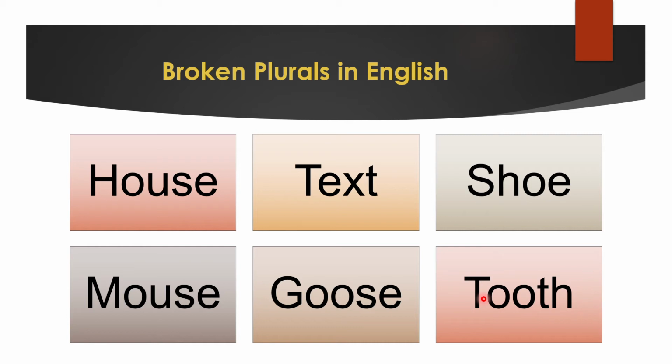What's the general rule? Atun for feminine or una for masculine. This will not follow the general rule. It will follow some different concept which only Arabs do. Okay? So that's the concept of broken plurals. Now in the next slide we'll learn about what the rules are for broken plurals. So if the word is in broken plural, what are its rules? We'll see that in the next slide.